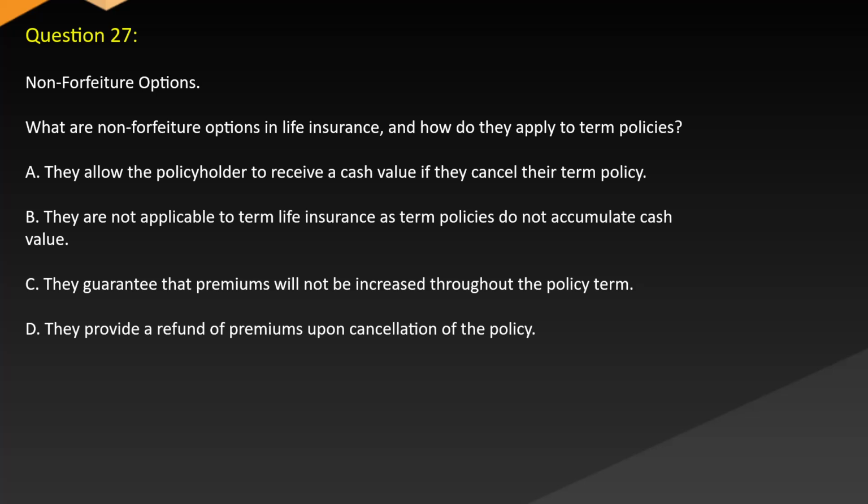Question 27. Non-forfeiture options. What are non-forfeiture options in life insurance and how do they apply to term policies? A. They allow the policyholder to receive a cash value if they cancel their term policy. B. They are not applicable to term life insurance as term policies do not accumulate cash value. C. They guarantee that premiums will not be increased throughout the policy term. D. They provide a refund of premiums upon cancellation of the policy.